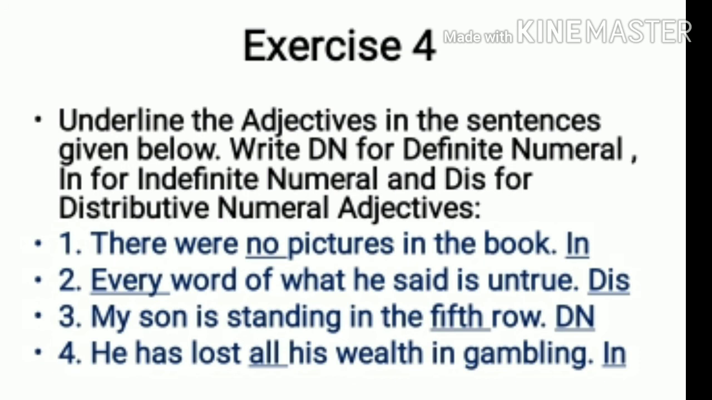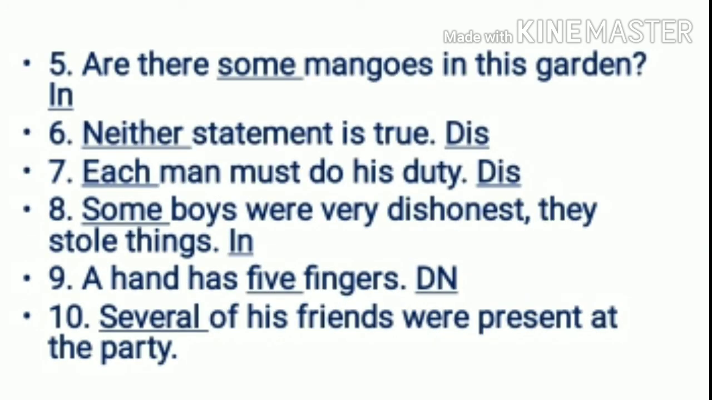Fourth one, he has lost all his wealth in gambling. Now wealth is the noun and all is showing the number. So here we don't know how much wealth, it is just saying all. So this will be your indefinite numeral adjective. So we need to write IN. Fifth one, there are some mangoes in this garden. Some. It's not showing any exact number. So some is your adjective of number, but which number? Indefinite number, so IN.